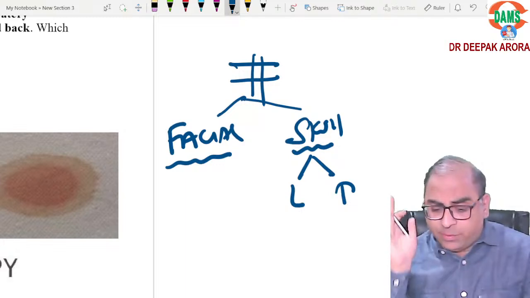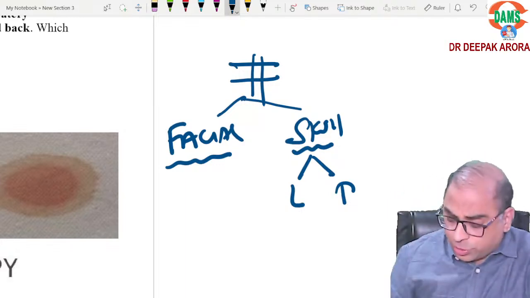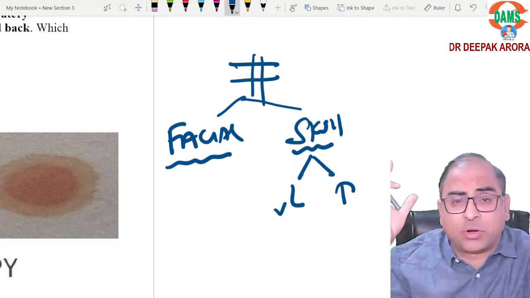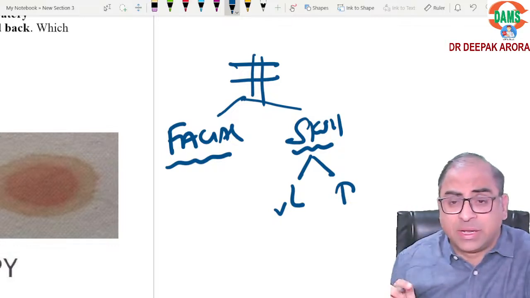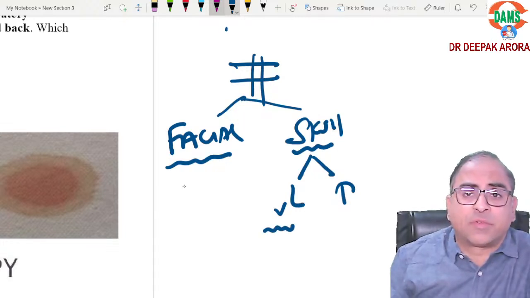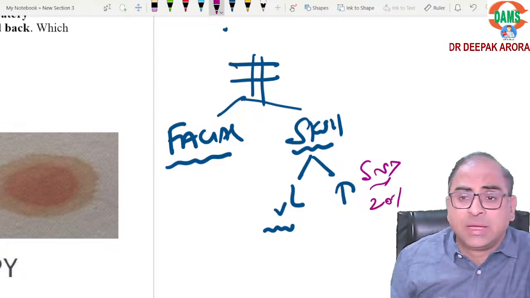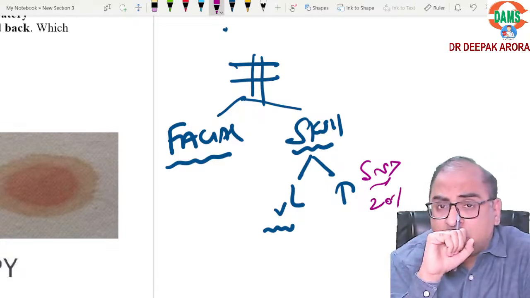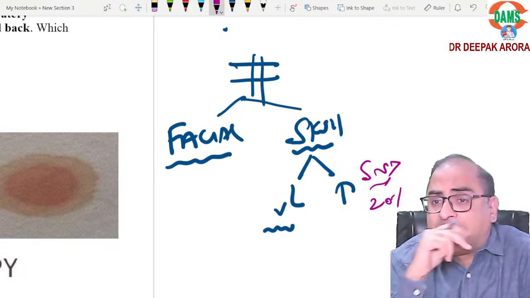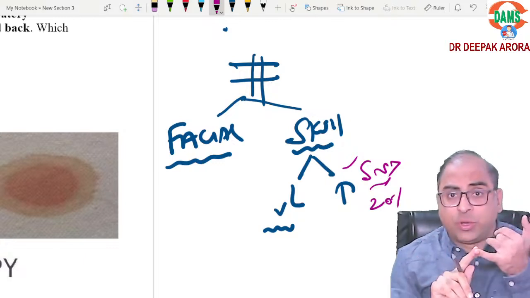I'm confident everybody must have revised all the important difference between the longitudinal and transverse. Longitudinal: conductive deafness, tympanic membrane perforation, blood in the external auditory canal, CSF in the middle ear. All these are the features of your longitudinal fracture. Clear? Transverse fracture, you will be having sensorineural deafness. They are very less common, that is only in 20% of the cases. Vestibular symptoms, they are common in transverse fracture. So difference in longitudinal and transverse should be on your tips beta.